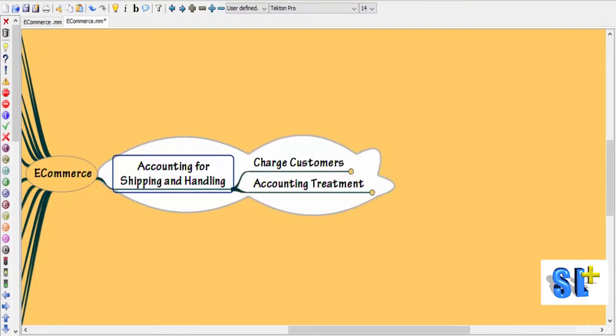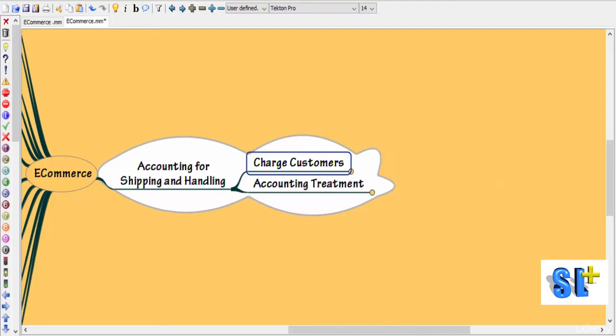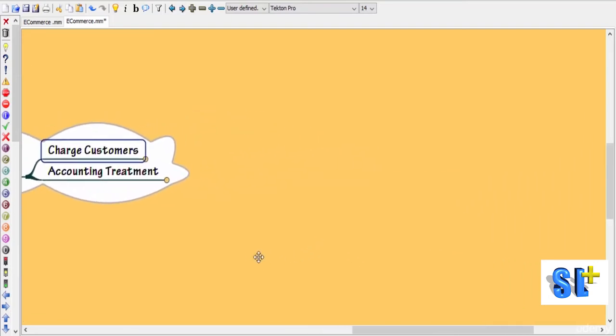Let's get started. Generally, e-commerce companies will be charging their customers for shipping and handling, and it may or may not be the direct reimbursement of cost incurred by the e-commerce companies. So some companies will display the charges, some companies will not show it separately. So what is the accounting treatment? Let's see.